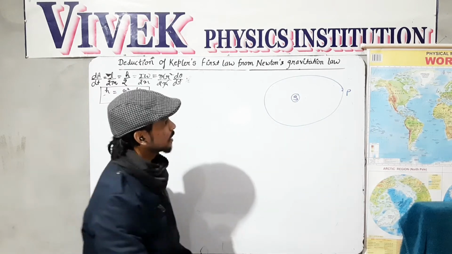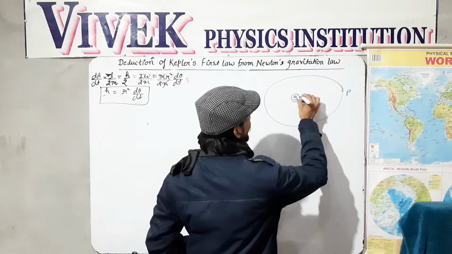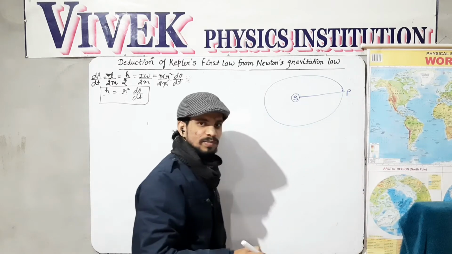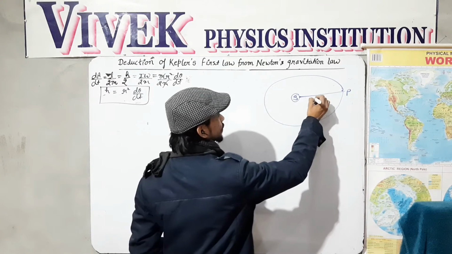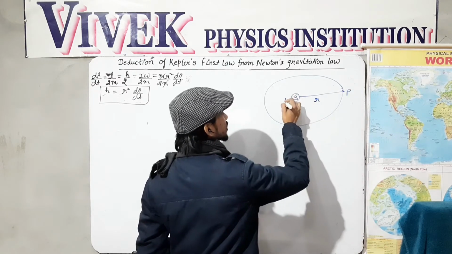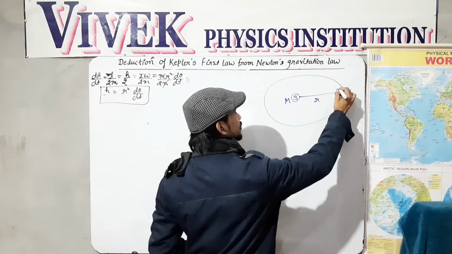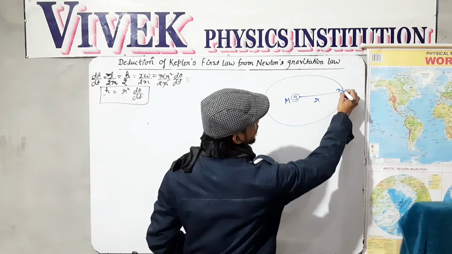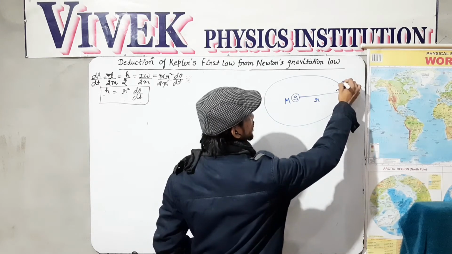Okay, so let's say the radius vector from P to S, planet to sun, is r. The mass of the planet is small m and the mass of the sun is capital M. And let's say the motion of this planet is taking place in this direction.